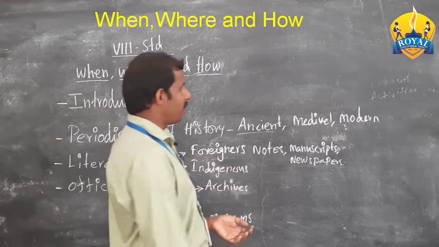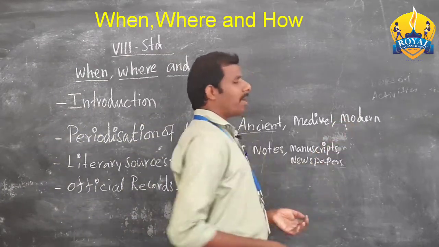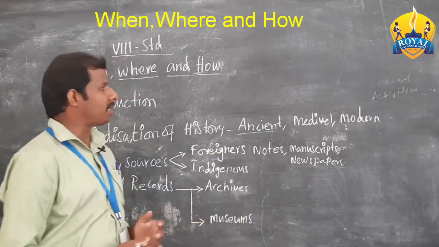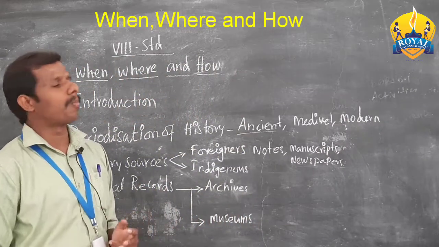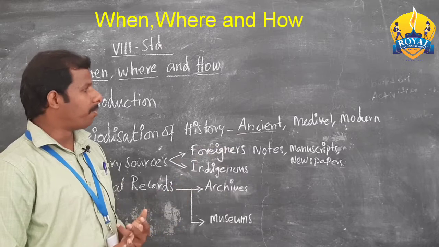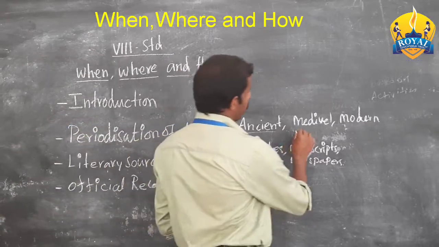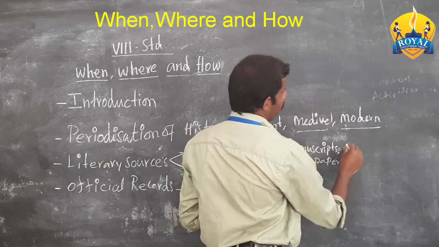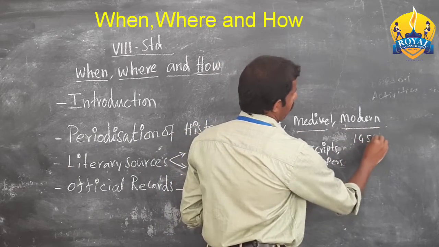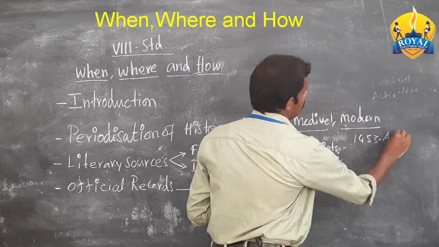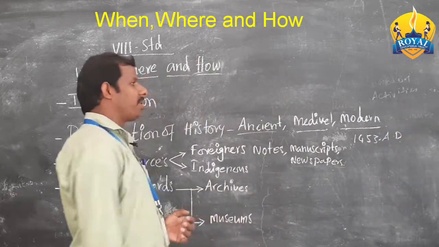The modern period happened after the Europeans travelled towards Asia and Africa. For example, the year 1453 AD is a very important time in history.